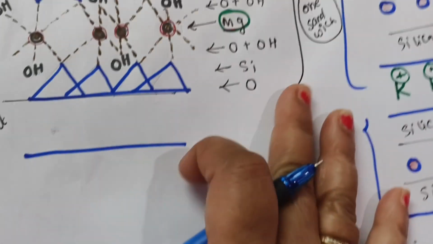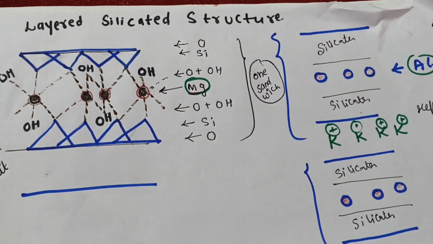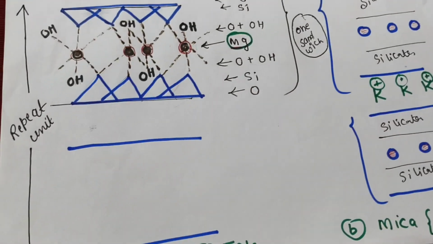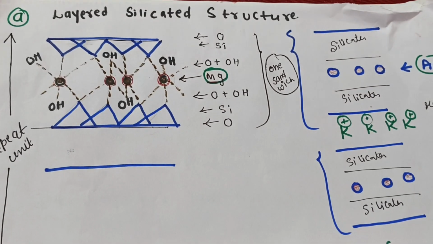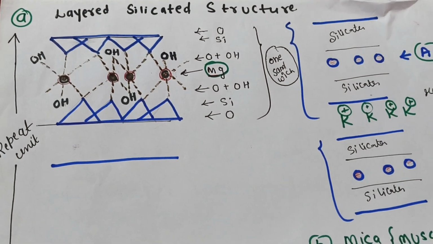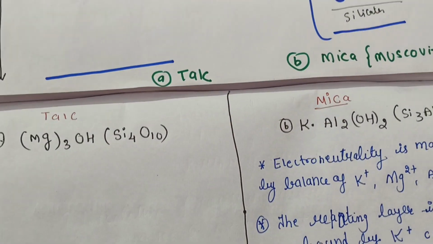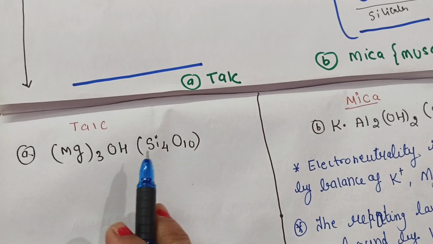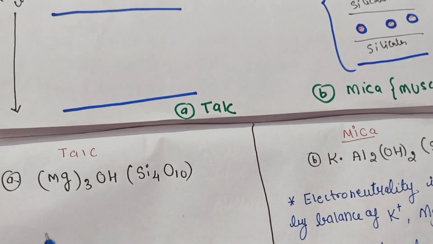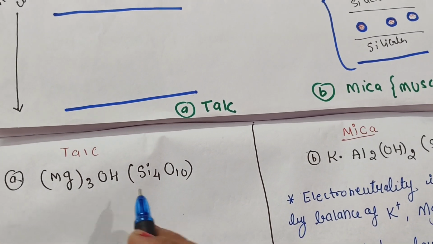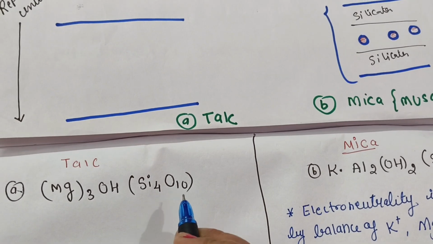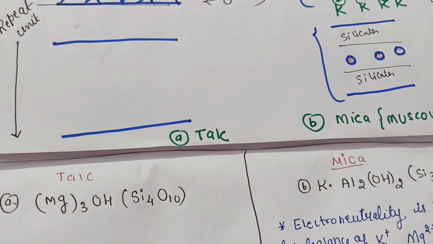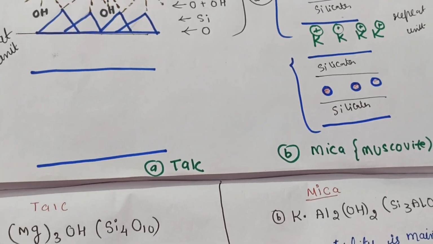So first I have taken the example of talc and mica. Here you can see, as we know, what is the formula of talc. Talc is generally used in making powder; you call it talcum powder because it is made from talc. Generally it is your magnesium hydroxide and silicates mixture. So the formula is Mg3(OH)2Si4O10. So there is magnesium, silicon, and there is oxygen also and hydrogen.